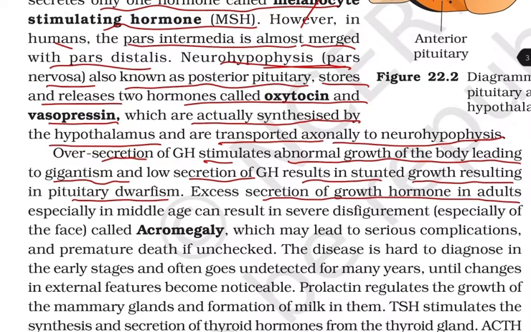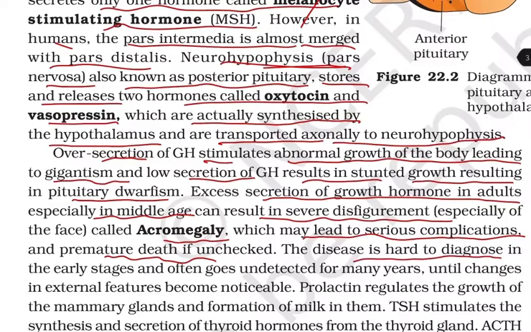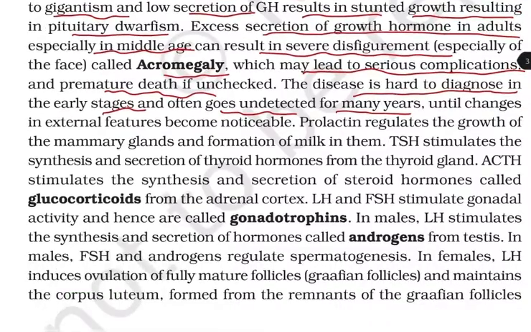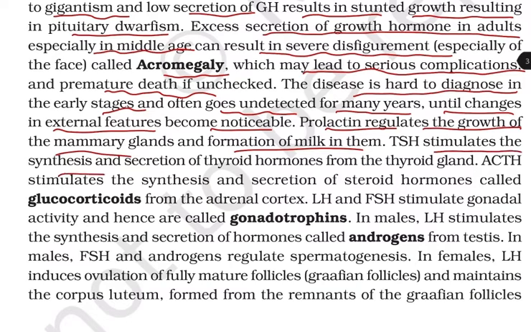Excess secretion of growth hormone in adults, especially in middle age, can result in severe disfigurement, especially of the face, called acromegaly, which may lead to serious complications and a premature death if unchecked. The disease is hard to diagnose in the early stages and often goes undetected for many years, until changes in the external features become noticeable. Prolactin regulates the growth of the mammary glands and the formation of milk in them. TSH stimulates the synthesis and the secretion of thyroid hormones from the thyroid gland.